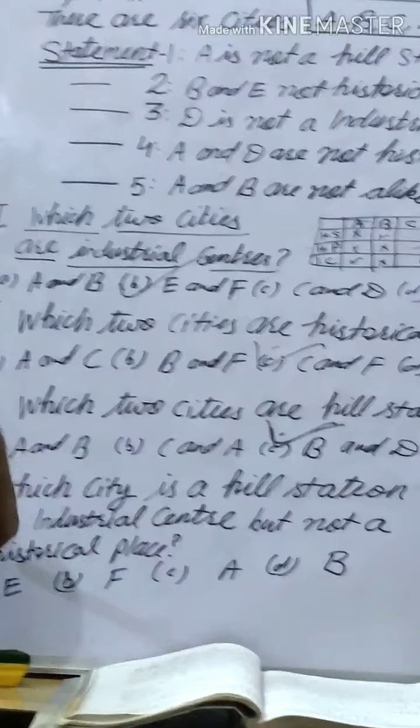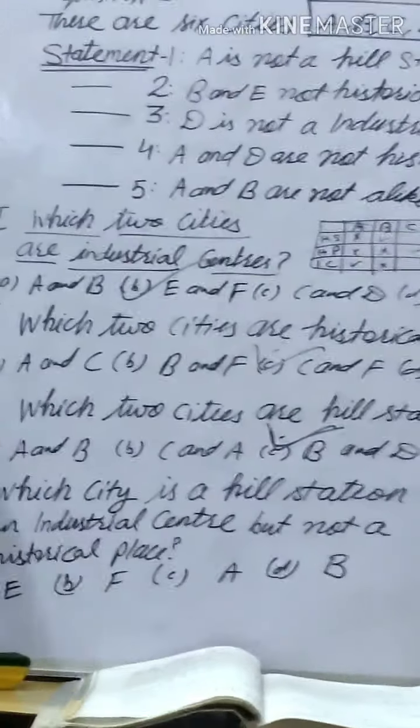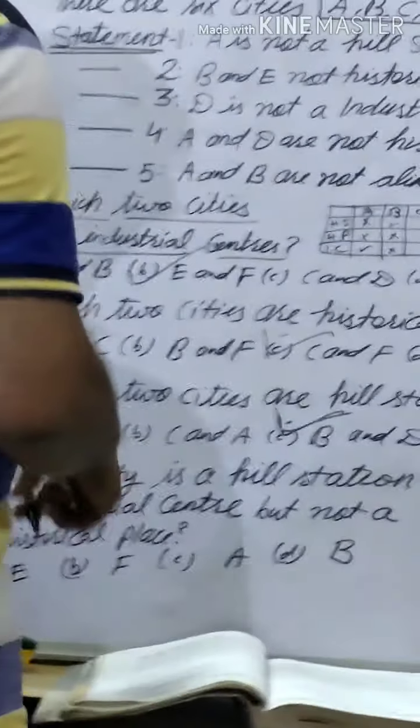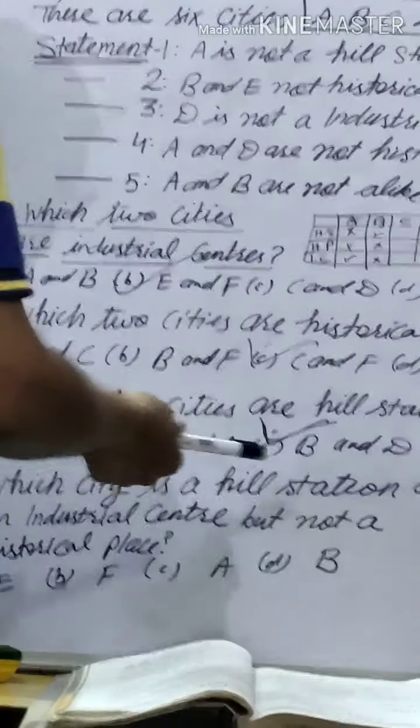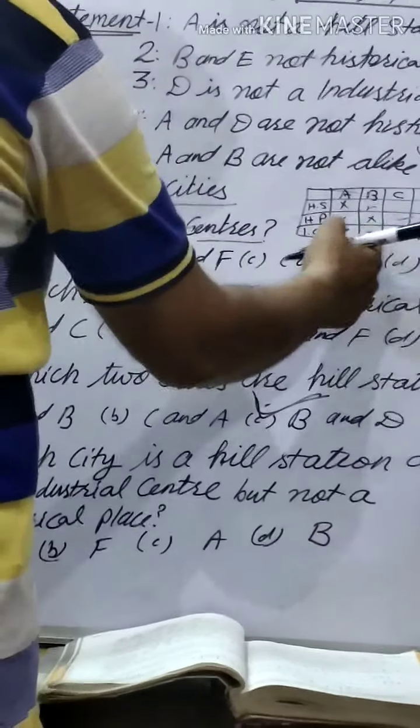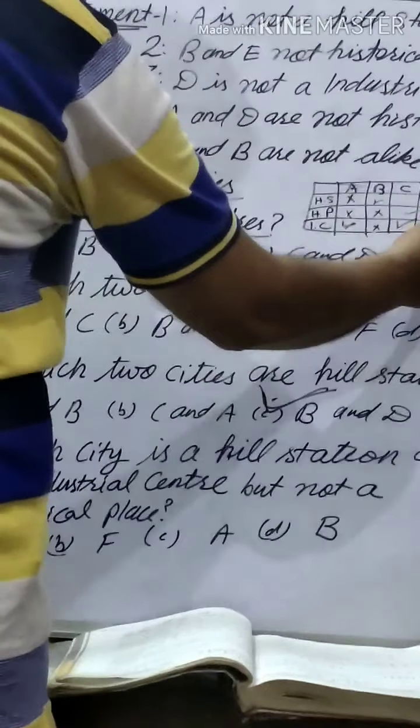industrial center. Which city is a hill station? Hill station also, industrial center also. Industrial city. You see industrial city. A is an industrial city. This is also not. This is also, this is also. Now you check this.